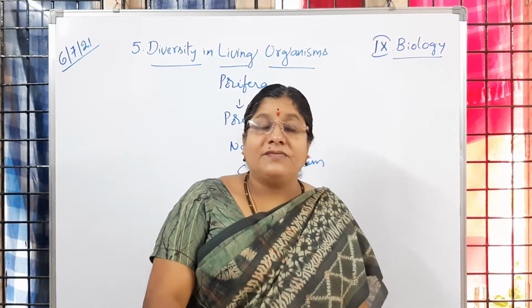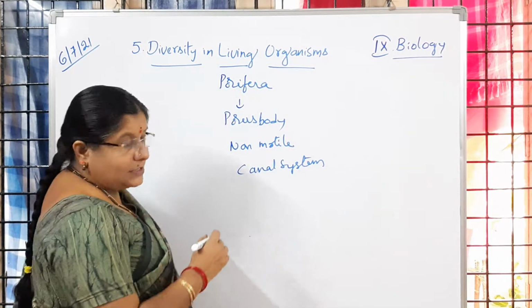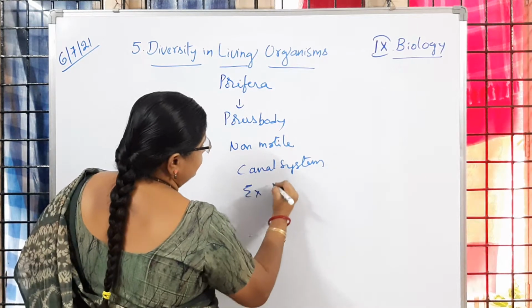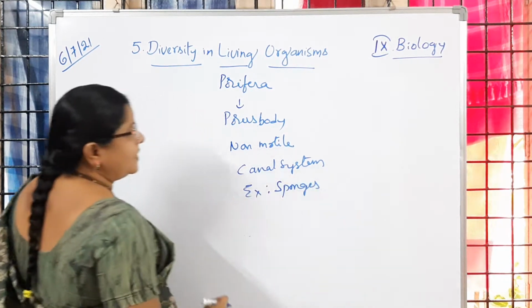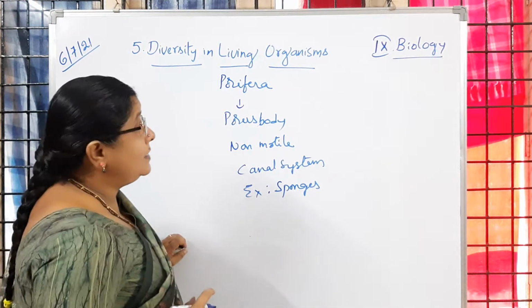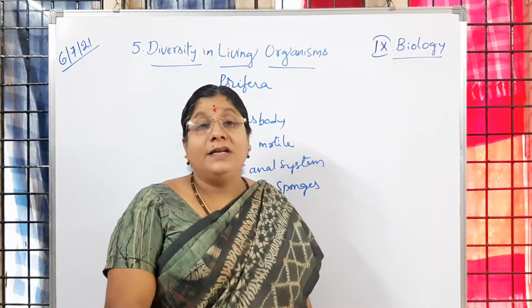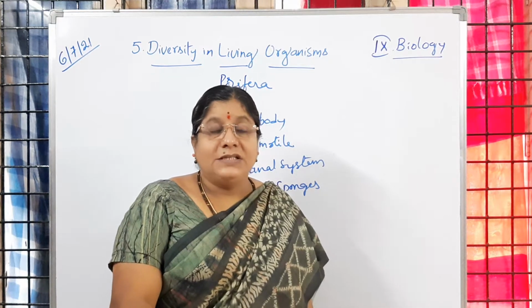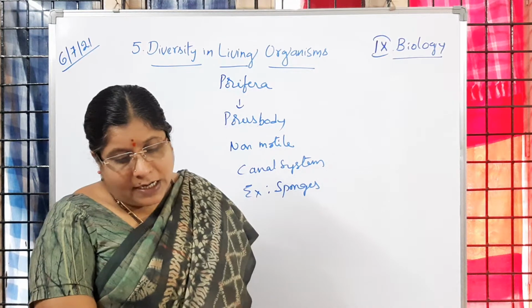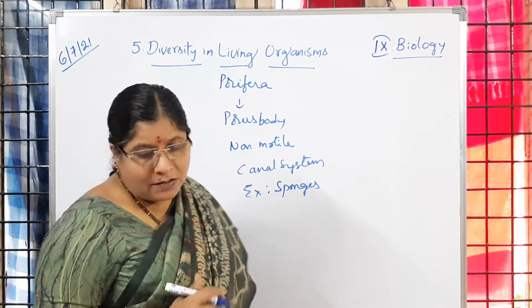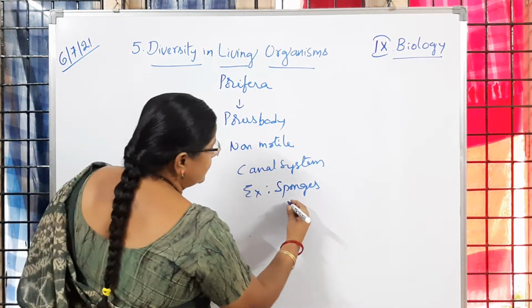So examples of these poriferans are sponges. Is it clear to you? And their habitat is marine, they live in marine water. Is it clear to you? They live in marine water. Is it clear to children? And here Scypha also is an example.